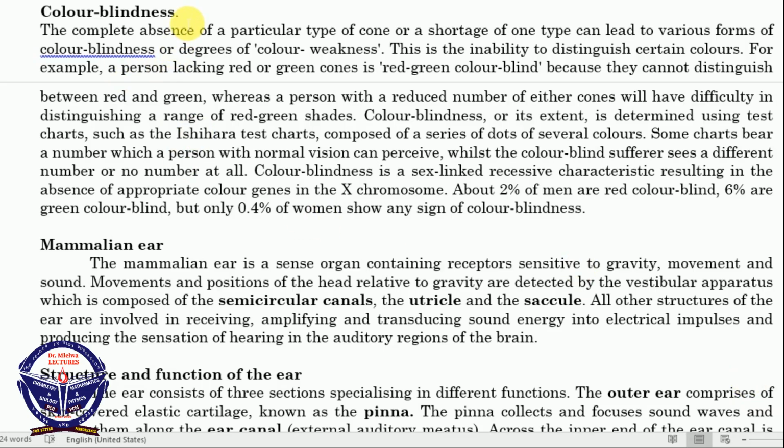Color blindness, this is the X-linked disorder, and in this disorder a patient is not able to distinguish between different colors. The most common disorder here is the red-green color blindness, in which the patient is not able to distinguish between the red and green color. Kwa ukimwekea kitu fulani ambacho kina rangi nyingi, yeye anakuwa anashindwa kudifferentiate kati ya zile rangi, kwamba what is what, which is which. Ukimpa kitu cha kijani anasema ni chekundu, ukimpa chekundu anasema ni, yani anakuwa hawezi kudifferentiate.